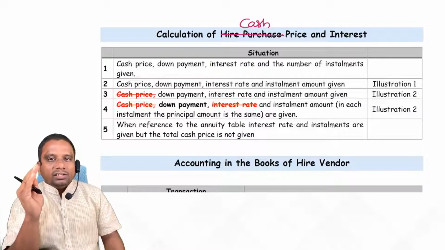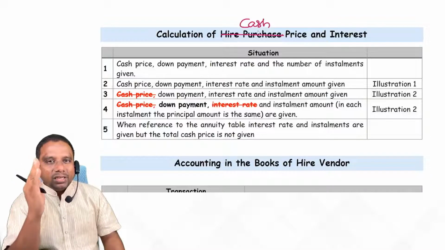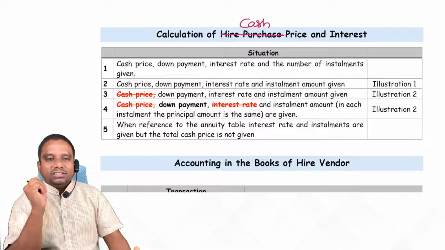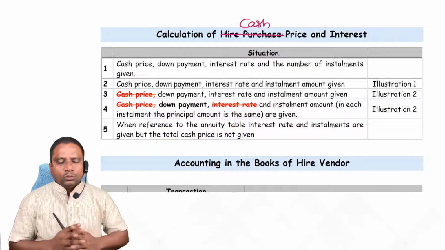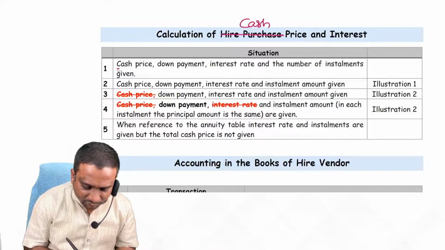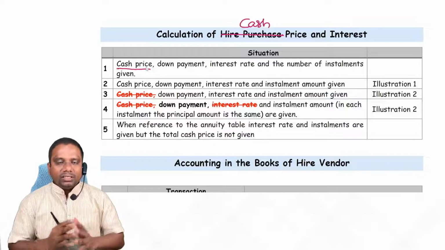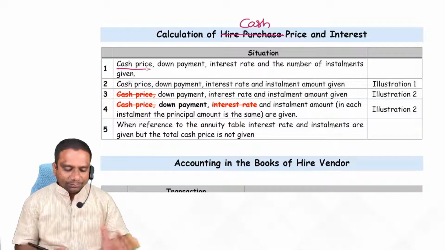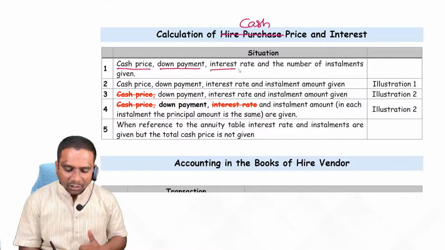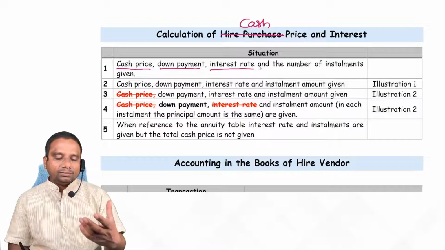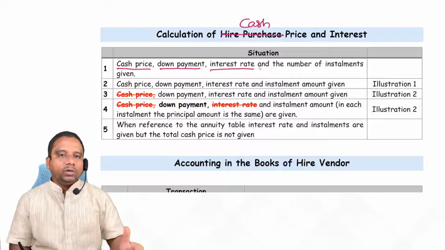How to calculate cash price and interest? To calculate this, we have different situations, students. So here I have listed the situations observed. First one: generally, practically, we know the cash price. We know how much down payment we are making. And we ask the vendor, the seller, what is the interest that you are going to charge.